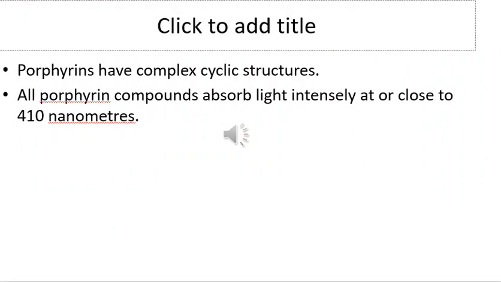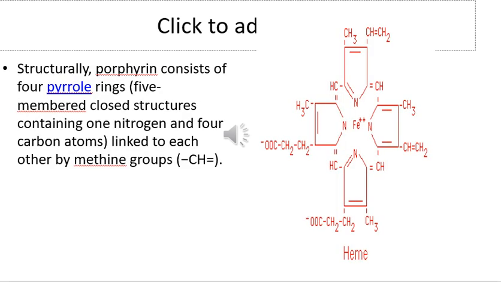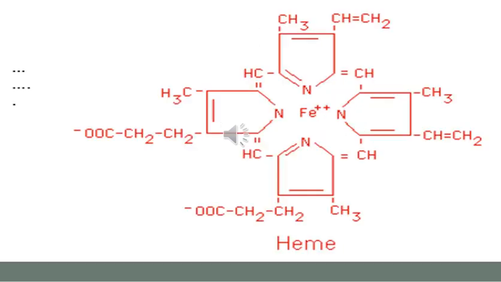Porphyrins have complex cyclic structures. All porphyrin compounds absorb light intensely at or close to 410 nanometers. Structurally, porphyrin consists of four pyrrole rings, five-membered closed structures containing one nitrogen and four carbon atoms, linked to each other with methine groups.